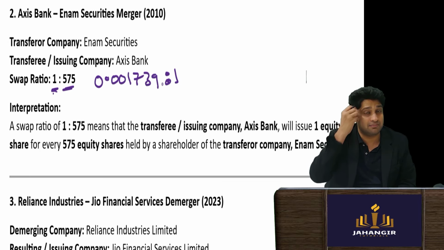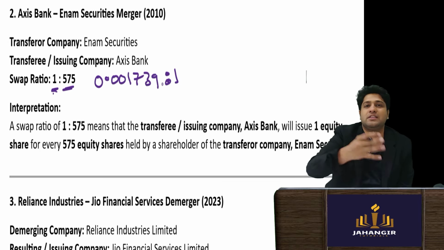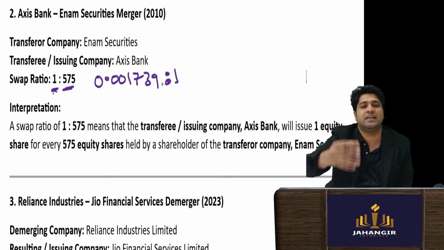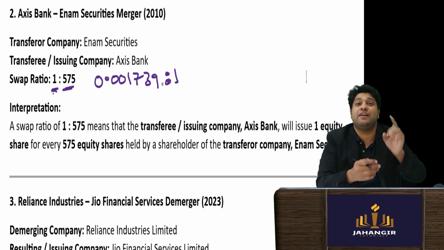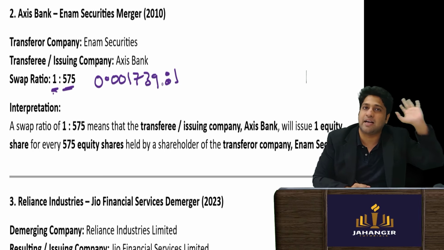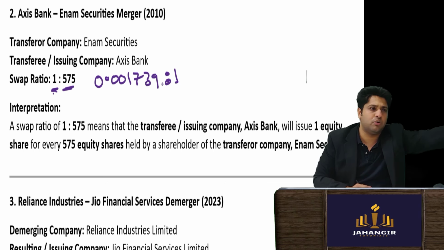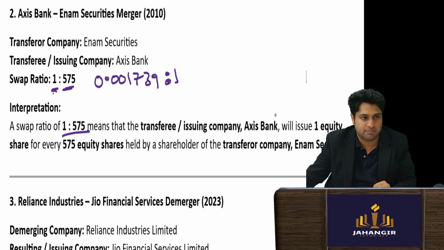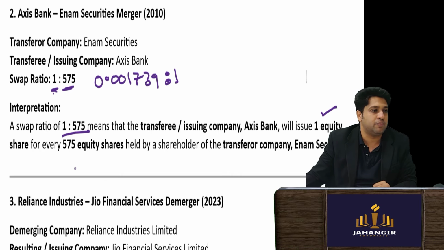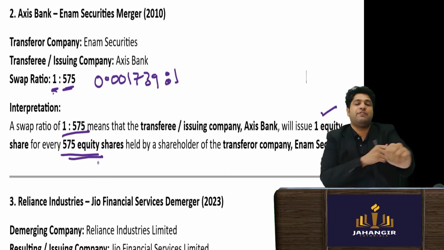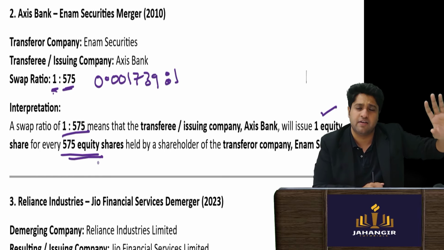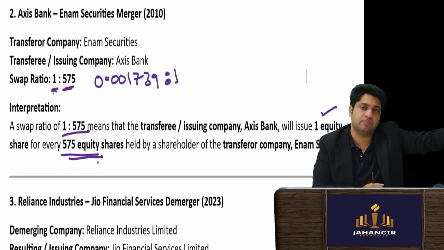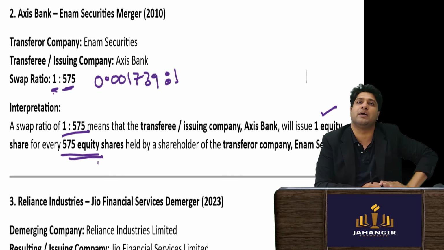So the issuing company will issue 0.001739 shares for every one share held in the target company. They had put it in a better ratio, meaning that the issuing company will issue one equity share for every 575 shares held. So you are holding 575 shares, then we will issue you one, because we were really big.